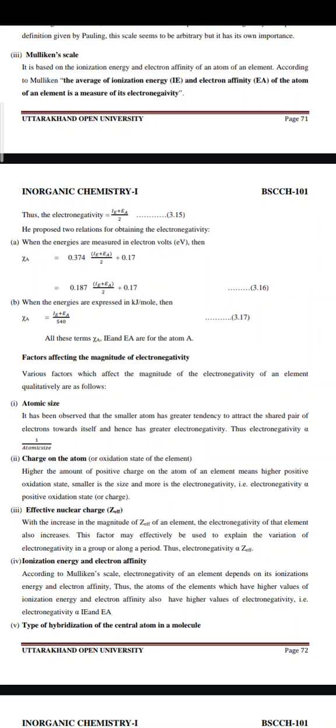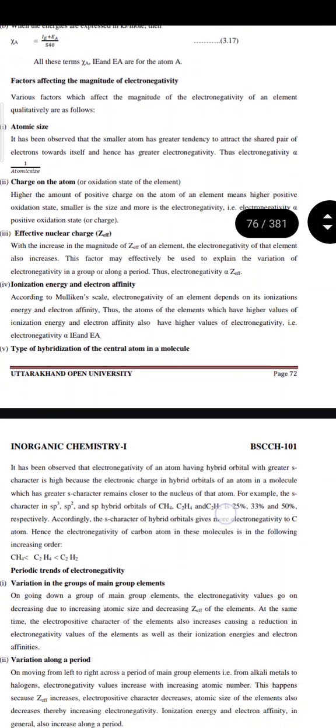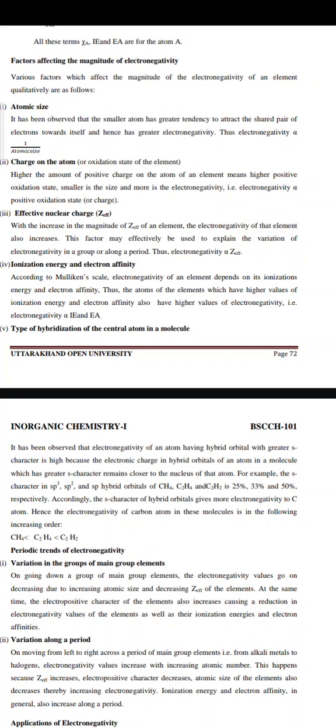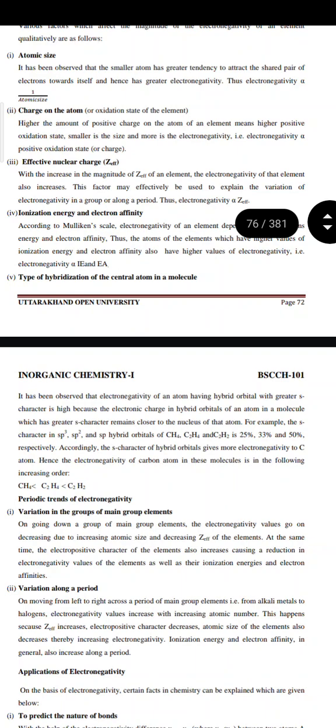Now, factors affecting the magnitude of electronegativity. Various factors which affect the magnitude of the electronegativity of an element qualitatively are as follows. First is atomic size. It has been observed that a smaller atom has a greater tendency to attract the shared pair of electrons toward itself, and hence greater electronegativity. Thus, electronegativity is inversely proportional to atomic size.